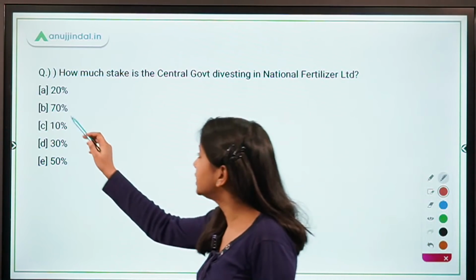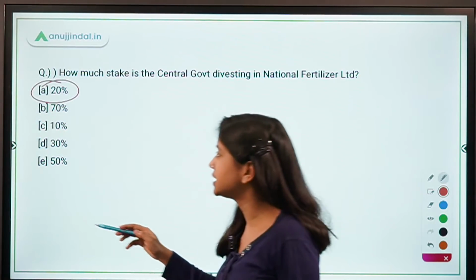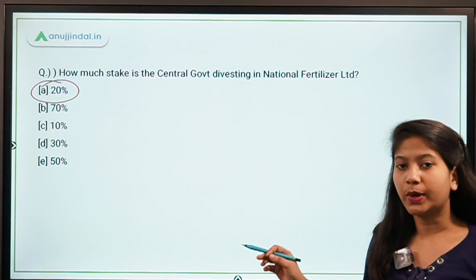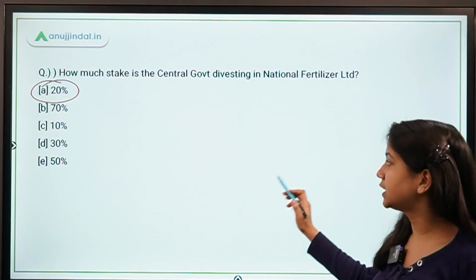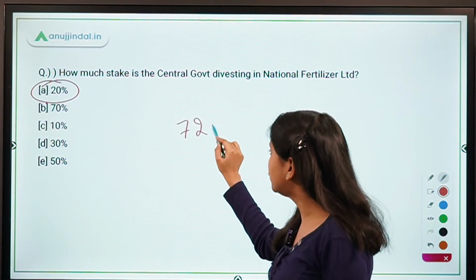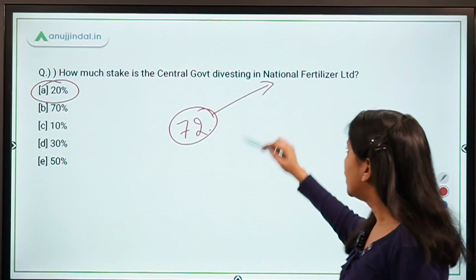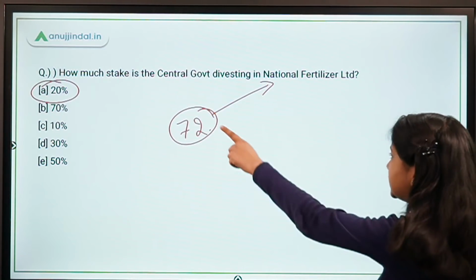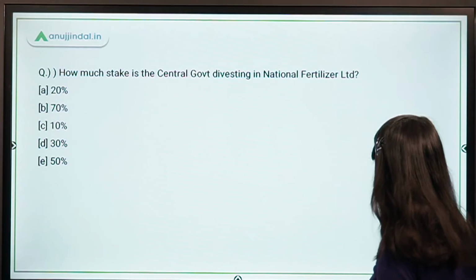Okay, so the right percentage is 20% stake. The government is selling 20% stake in this National Fertilizers Limited, and the government has around 72% stake in this organization, out of which it is selling 20% stake.